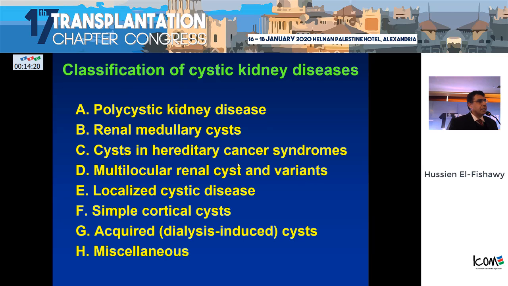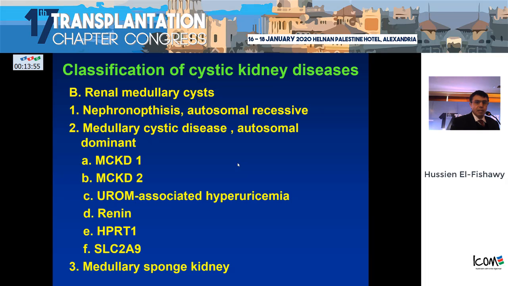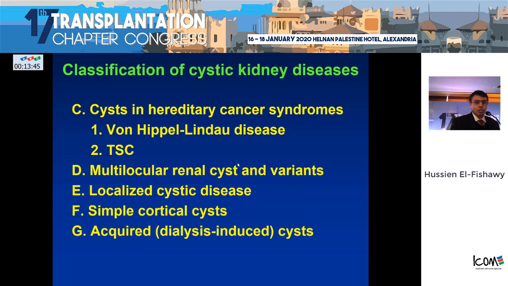For the classification of cystic kidney disease, it may be polycystic kidney disease, renal medullary cysts, cysts in hereditary cancer syndromes, multilocular renal cyst and variants, localized cystic disease, simple cortical cysts, acquired dialysis-induced cysts, and miscellaneous. As we know, polycystic kidney disease may be autosomal dominant or autosomal recessive, and there are other types such as glomerulocystic kidney disease. Other types are renal medullary cysts, of course, lithiasis, autosomal recessive, medullary cystic disease with different forms, and medullary sponge kidney.